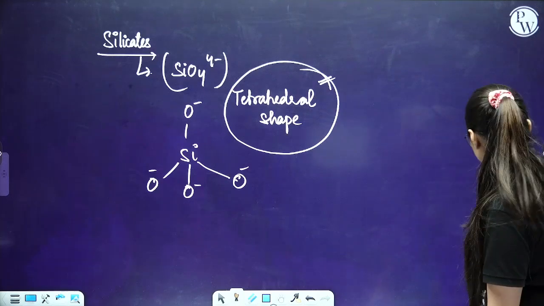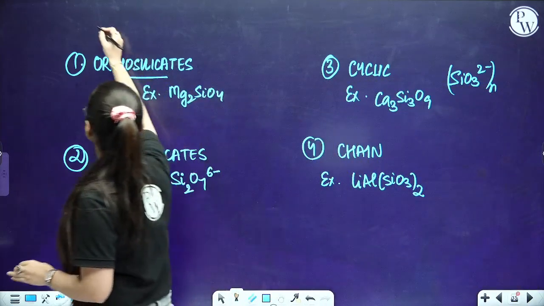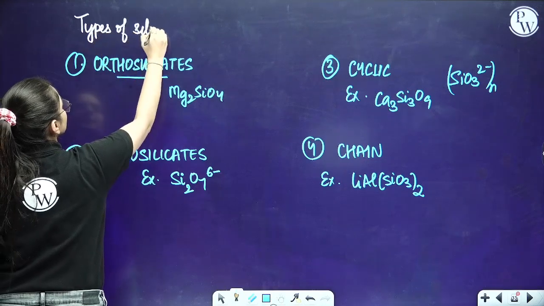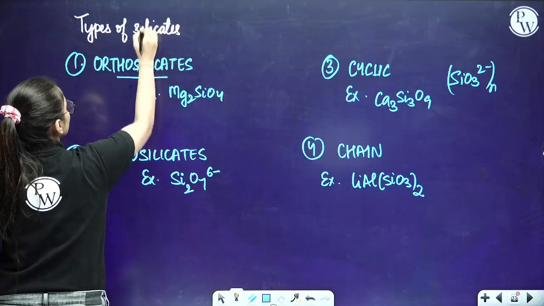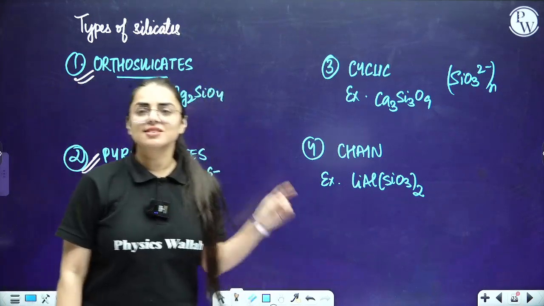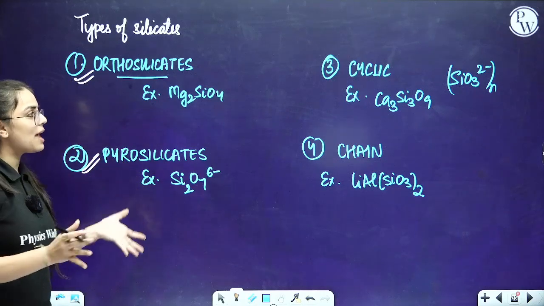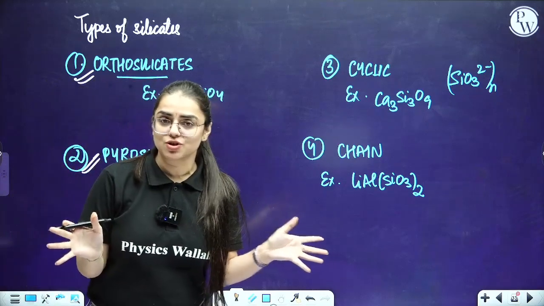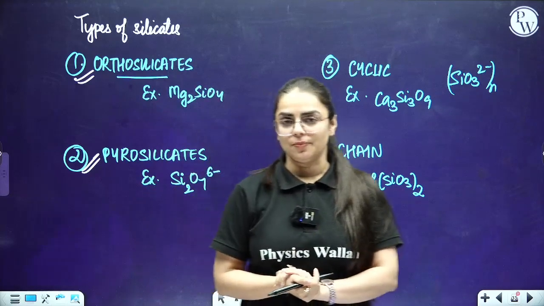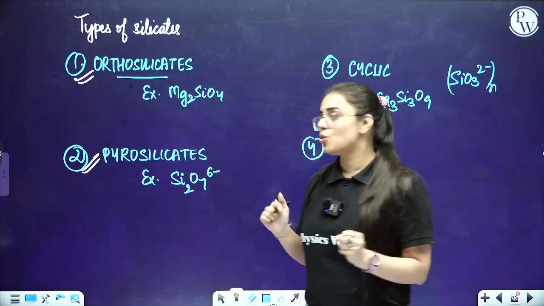Shall I start with the next part now? The next part is the types of silicates. Students, silicates are further classified as orthosilicates, pyrosilicates, cyclic silicates and chain silicates. So, what is ortho, what is pyro, what is cyclic, what is a chain-like structure? See, it's very simple. Here you have to look at the linkage of oxygen atoms, where one oxygen atom is linked and where two oxygen atoms are linked. This is a very important part.